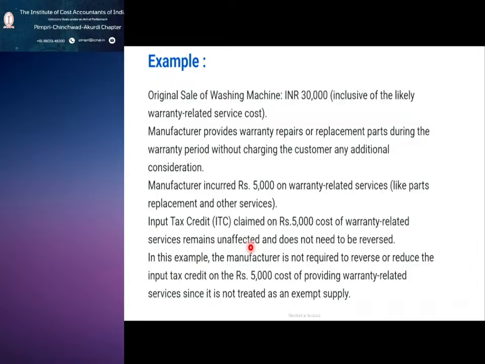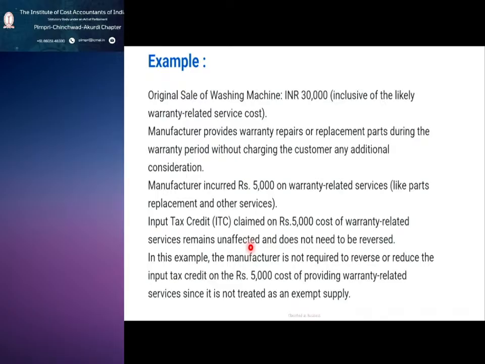The customer returns the washing machine, and due to some issue, a part got damaged. So I replaced the part which I purchased in the month of March, in the month of May, and sent the material back to the customer.